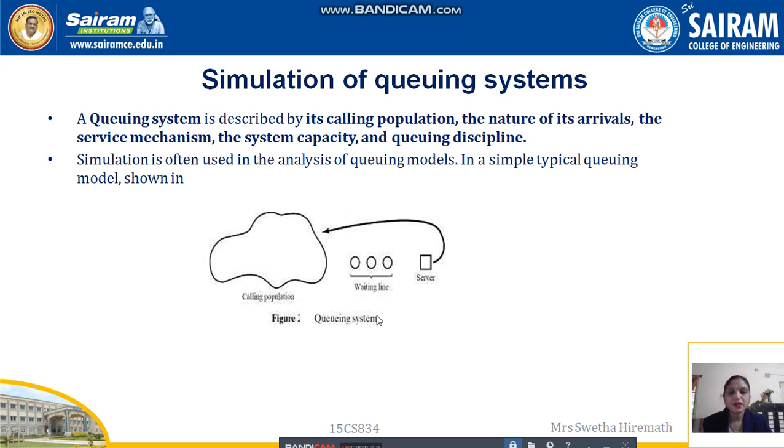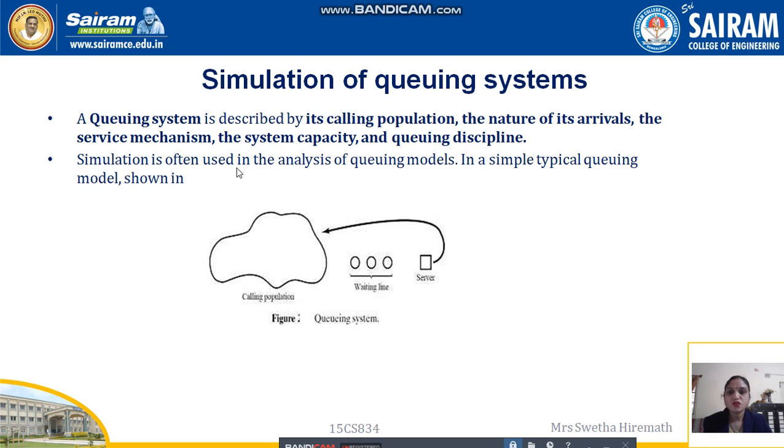For example, we can consider an inventory system or a grocery shop. We go to a shop and, once we purchase all the items, we go for billing. In billing we have to form a queue until the billing person, the server, asks us, our turn comes. We have to wait in a line, and he will service one by one. So this is first come first serve order.